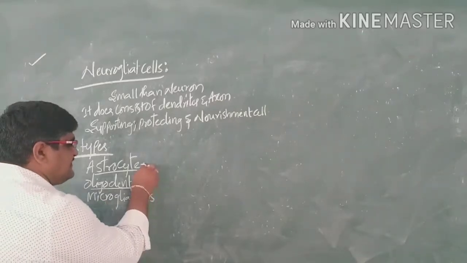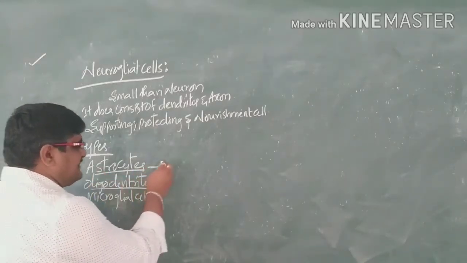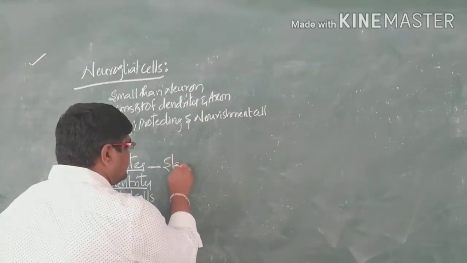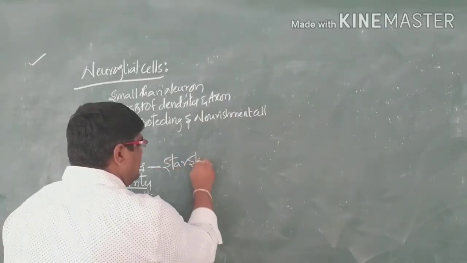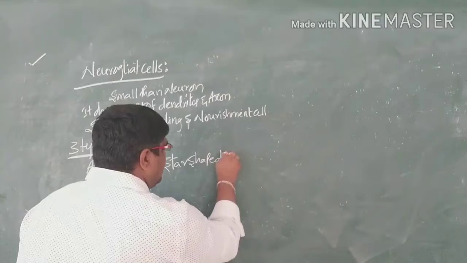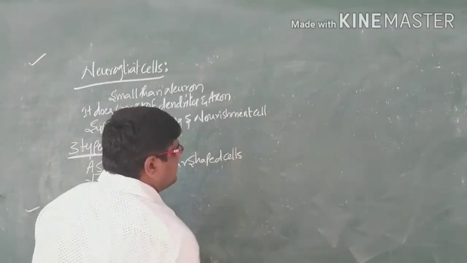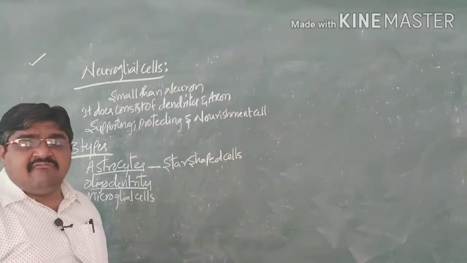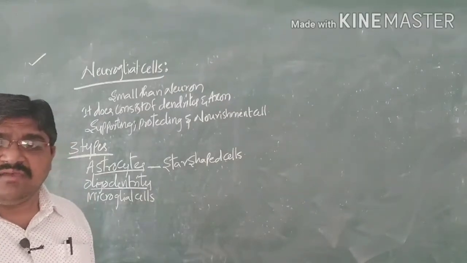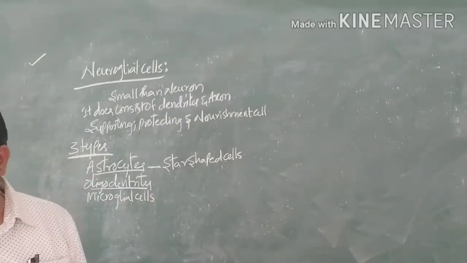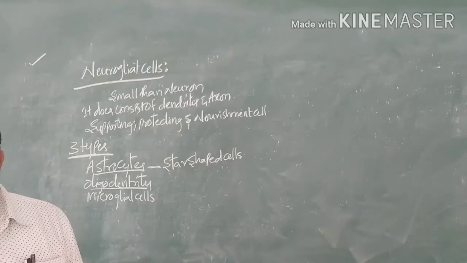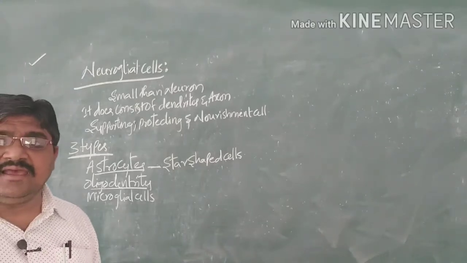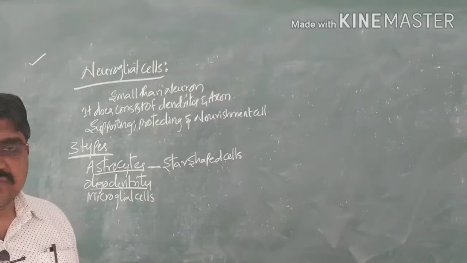Astrocytes: astro means a star. These are star-shaped cells present in the nervous system, which maintain an appropriate chemical environment for neural signaling.